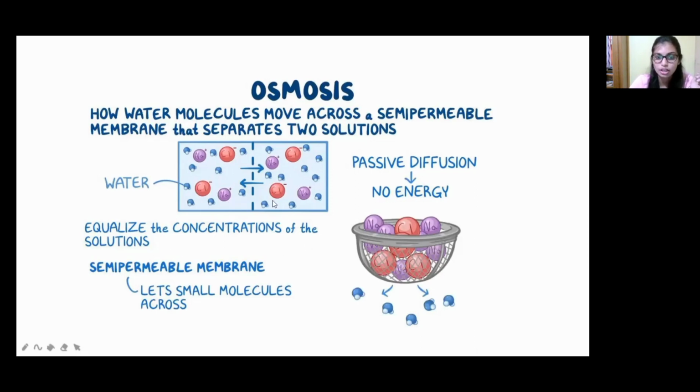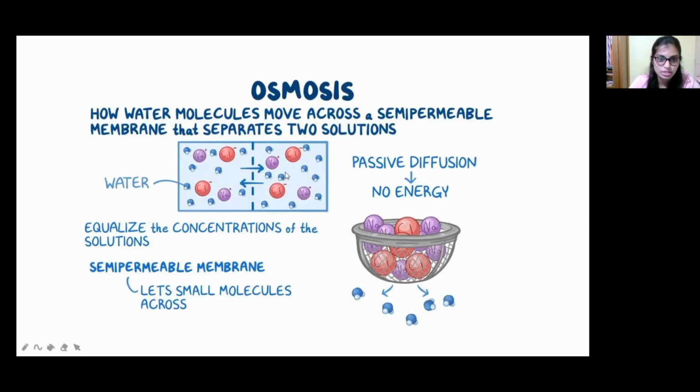On both sides the concentration has to be equal. It is not like one side is high and the other low; it has to be maintained in a proper manner. That's why osmosis takes place. In this passive diffusion, no energy is needed. Whatever molecules it takes are filtered, and through the semi-permeable membrane the excess water molecules move out.